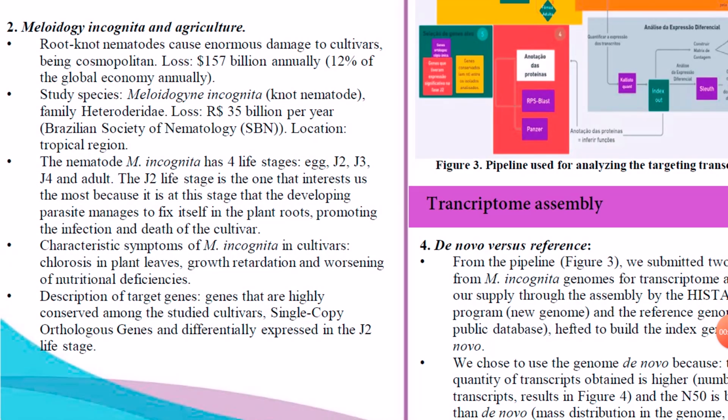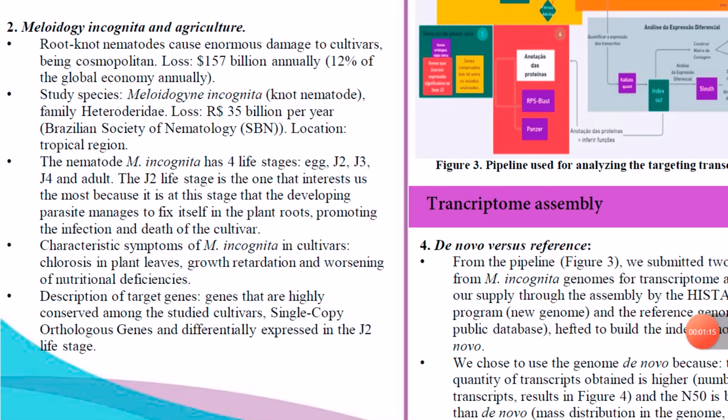This species has a very cosmopolitan behavior, having greater reach in the tropical region of the globe, generating a loss of $157 billion annually. Every year in Brazil, there is a loss in the order of 35 billion reais to nematodes such as M. incognita.